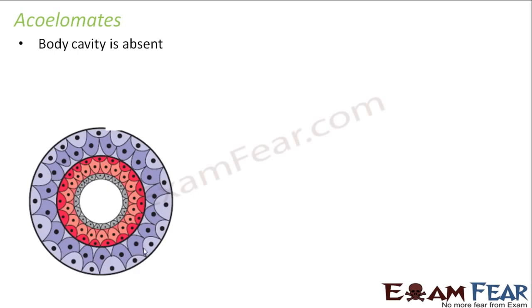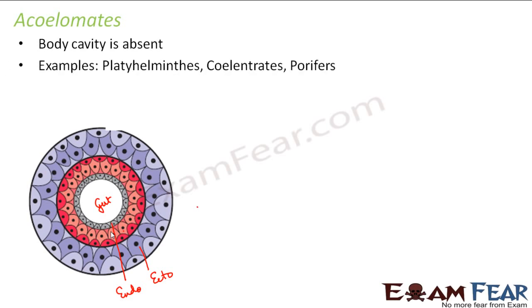So how will it look like? In this case, this will be your ectoderm. This will be your endoderm. So there will be no open space between ectoderm and endoderm. And this is your gut. And this is your body wall. So here if you see between the gut wall and the body wall, there is no open space at all. So you have ectoderm, then immediately you have mesoderm, then immediately you have endoderm. So no open space at all. So no coelom. So body cavity is absent.